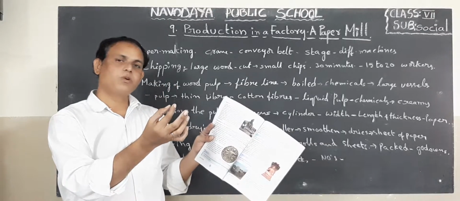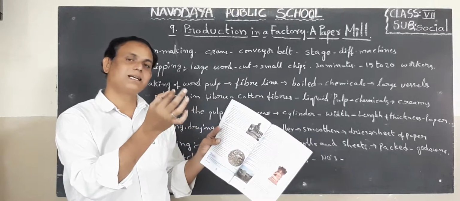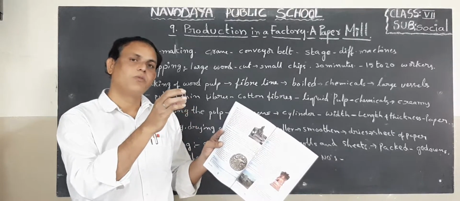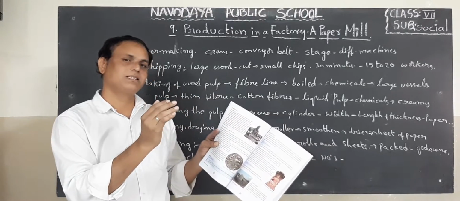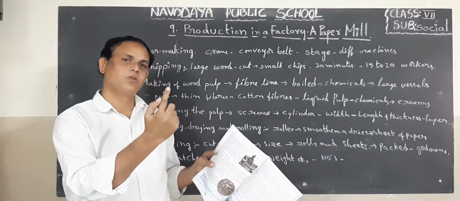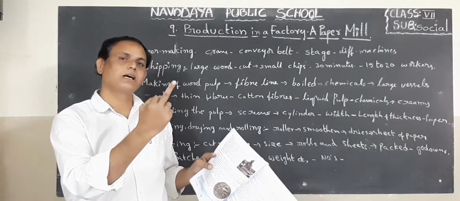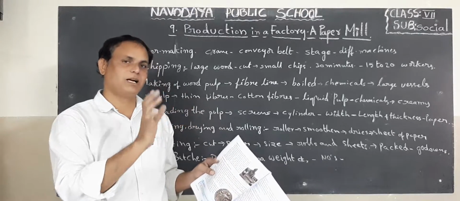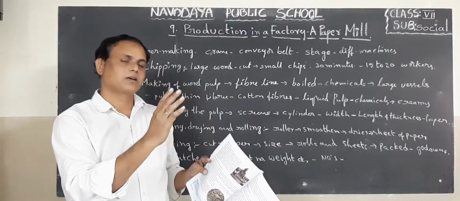When bamboo trees became extinct, or bamboo trees were abundantly cut in the forest area by tribal people, the government encouraged the farmers to grow subabul. What is the tree name? Subabul. First one is bamboo, second one is subabul, third one is eucalyptus. Now the government is encouraging farmers to grow subabul trees in the farmlands, and the government is giving loans through the bankers, etc.